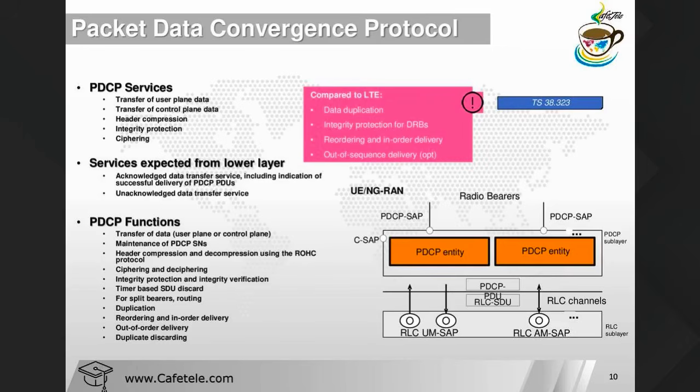Okay, so these are the things that, as compared to LTE, are not available. The rest of the things are available in LTE also. In LTE, if you remember the PDCP layer, the same things they are providing in LTE also, like duplication, discard, and all those things. ROHC was available. In-sequence delivery was available. Transfer of data in control plane and user plane was available. Maintenance of the PDCP sequence number was available. And transfer of the sequence number, these things were available in LTE. Okay, the same thing. Only a few things have changed over here.